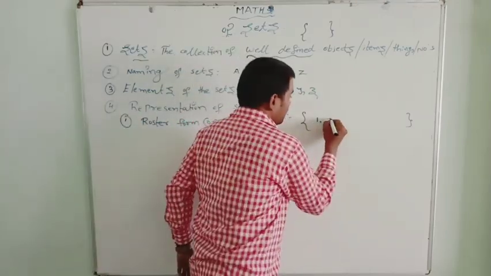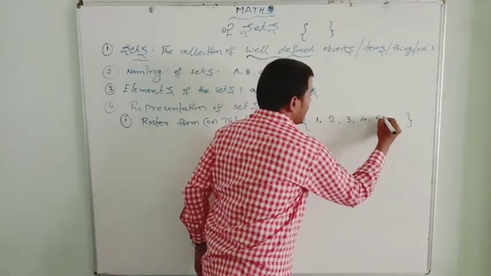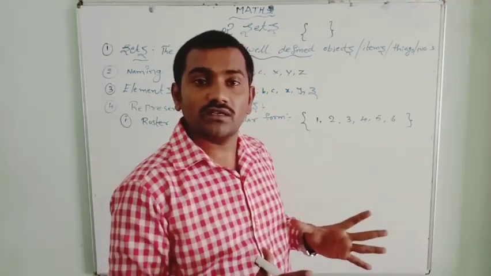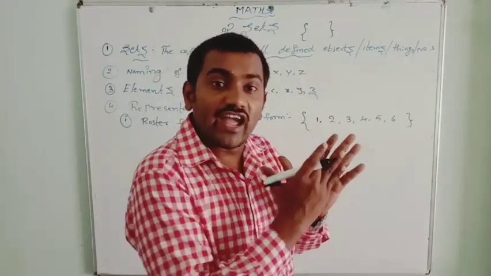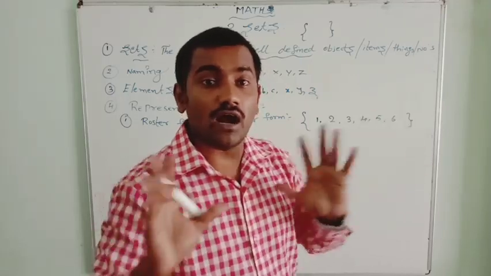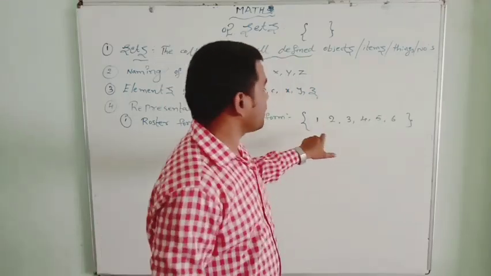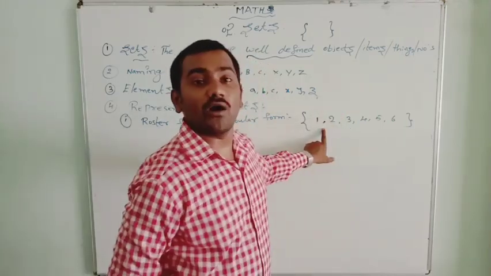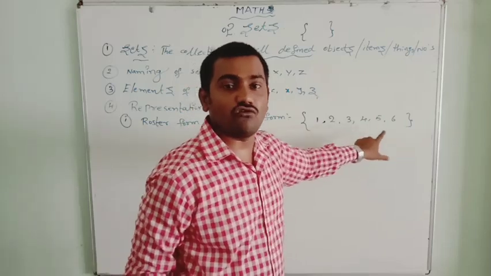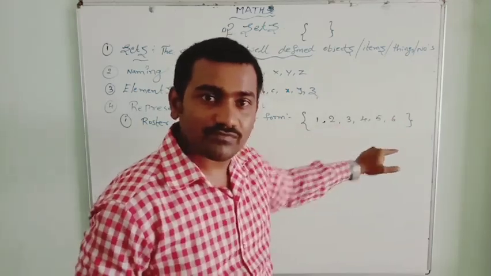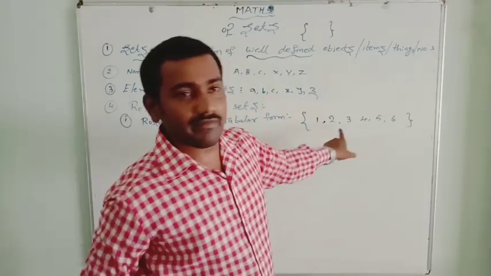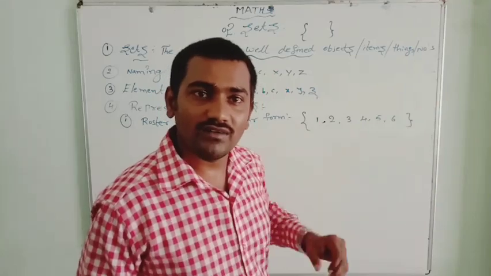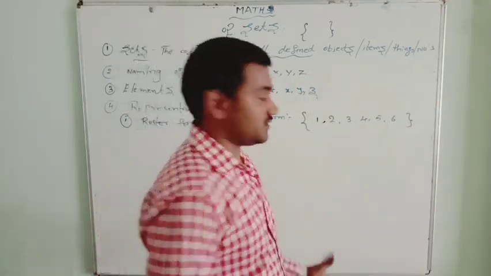Suppose we see 1, 2, 3, 4, 5, 6. Here all the elements are written in a curly bracket and every element is separated by a comma. If you do not write a comma, it is not 1, 2, it is 12. So they have to be separated by commas: 1 comma, 2 comma, 3 comma, 4 comma, 5 comma, 6. If you did not mention a comma, this would be 1, 2, 34, 5, 6. It is not well-defined now. Simple.